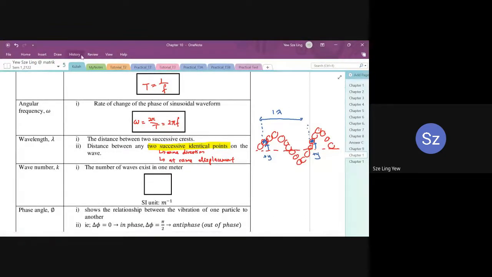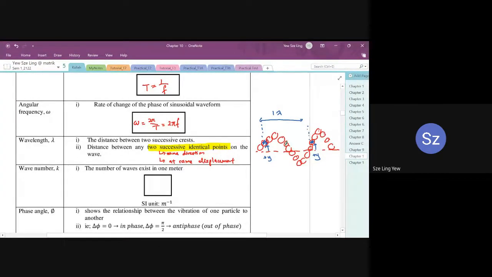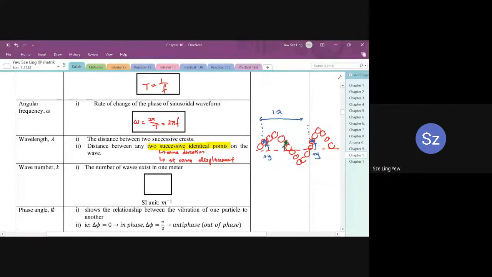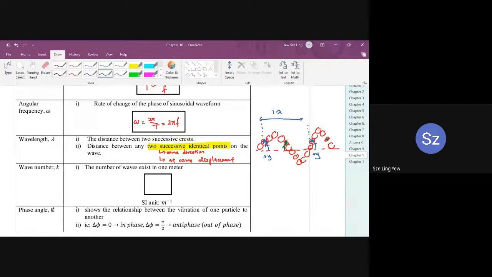All right, let's look at another example. If I take another point, for example this point, this point is going upwards, right? And then the following one is going down already. It's moving downwards, even though it still has a positive y. The direction is heading down. So I'm going to change the directions a bit.